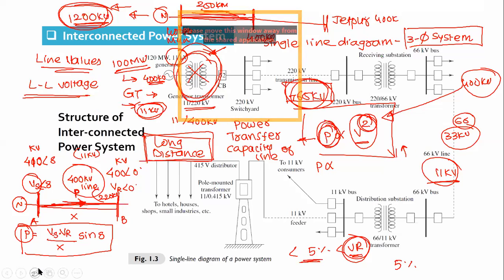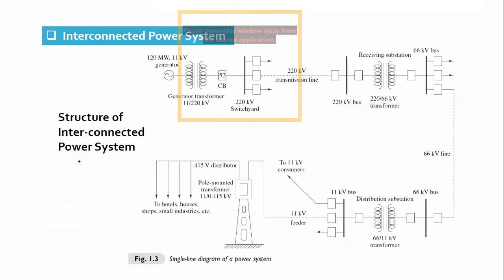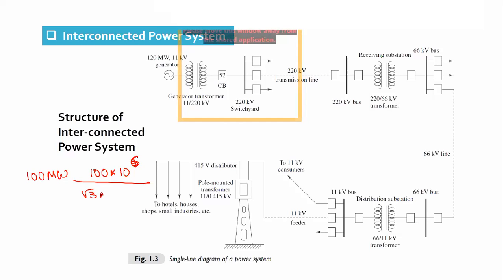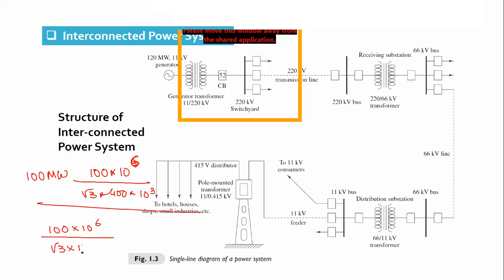For the same amount of power, 100 megawatt, if we transmit at 400 kV and if we transmit at 11 kV, understand the problem. If I remove the GT, we need not step up the voltage. Can you imagine the current carrying capacity of the conductor?